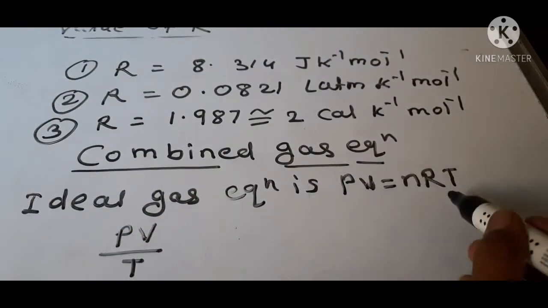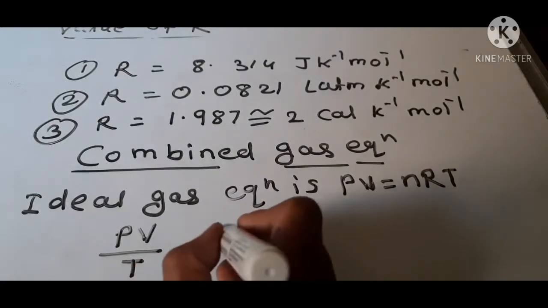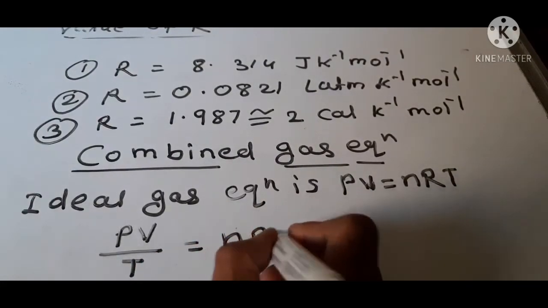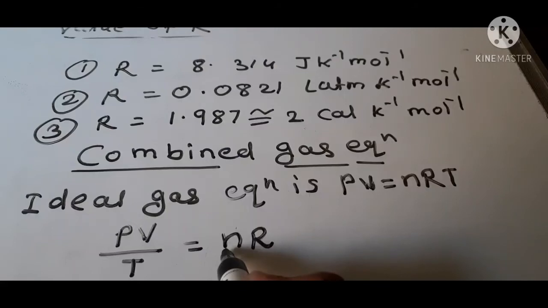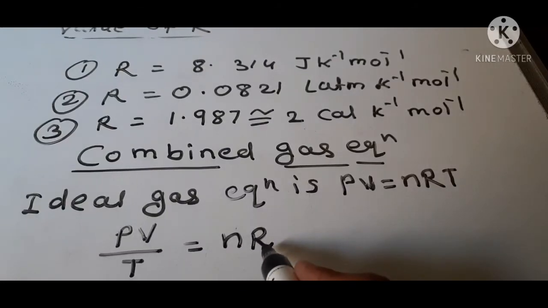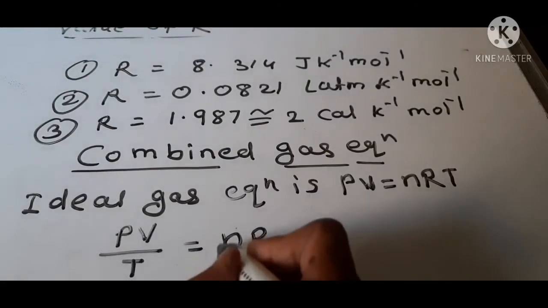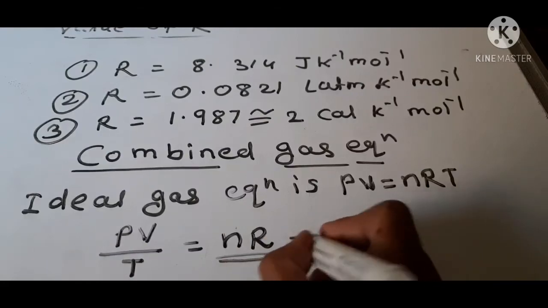Rearranging this equation, PV upon T equals nR, where n means the number of moles and R is the gas constant. These two values are constant.